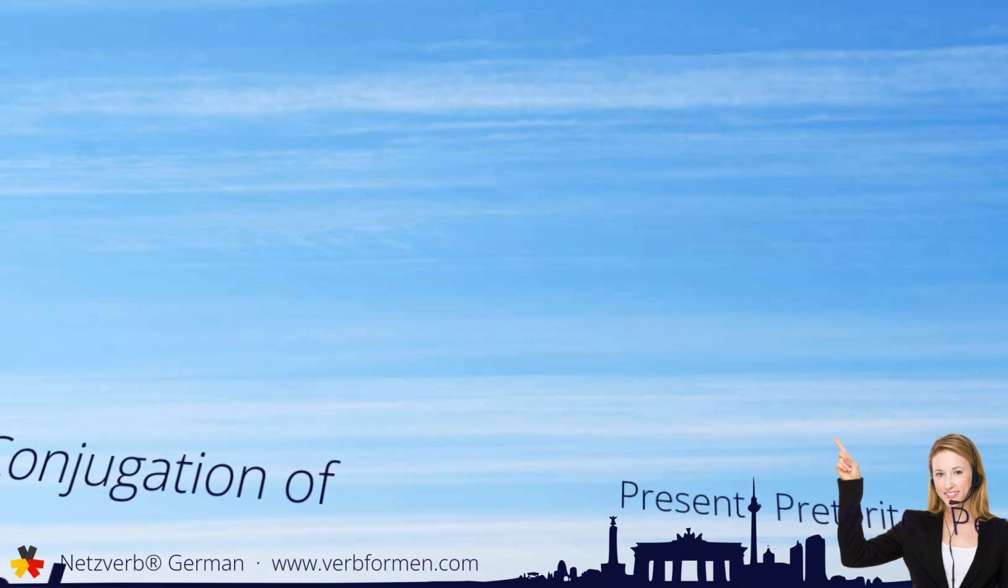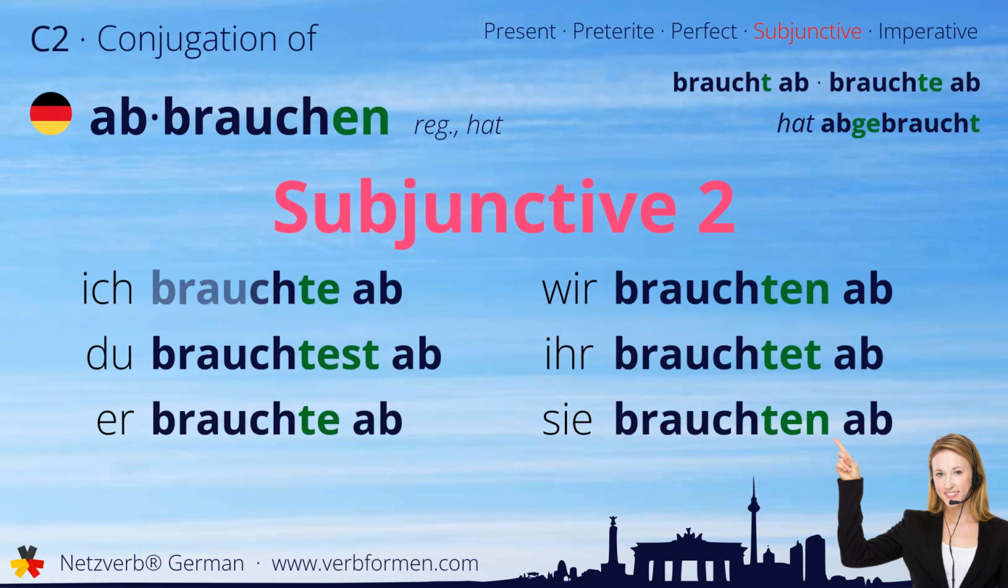Now we move on to the subjunctive two. Ich brauchte ab. Du brauchtest ab. Er brauchte ab. Wir brauchten ab. Ihr brauchtet ab. Sie brauchten ab.